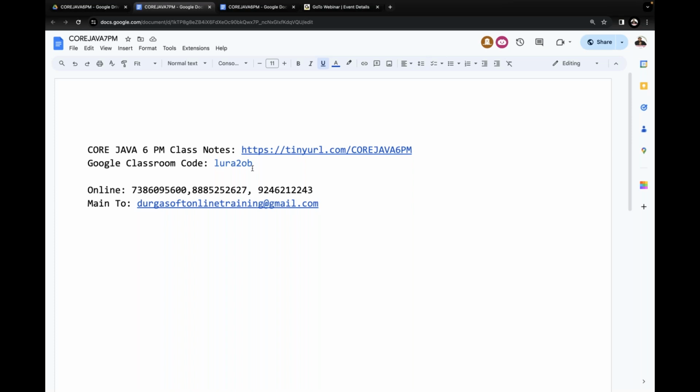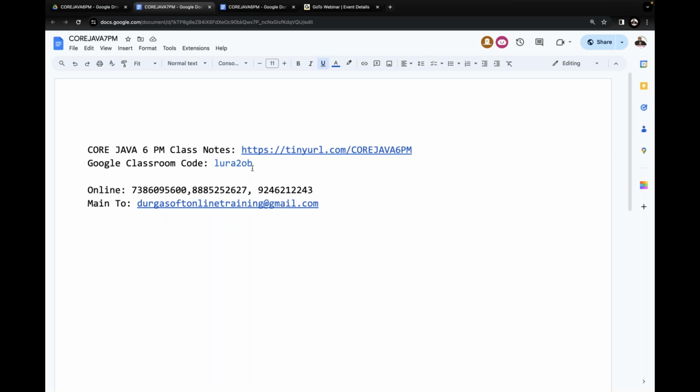When we install that app, there we are able to get some plus symbol. Click on that plus symbol, or if you do not have the plus symbol, options will come there: create class or join class. Two options we are able to get.